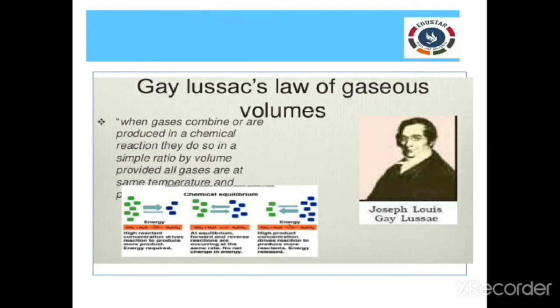For example, I am taking water, where 100 ml of hydrogen combined with 50 ml of oxygen and bear a simple ratio of 2:1 with each other. Here hydrogen stands for 2 parts, so I am saying it as 100 ml, and oxygen stands for 1 part. So the ratio between the hydrogen and oxygen is 2:1.